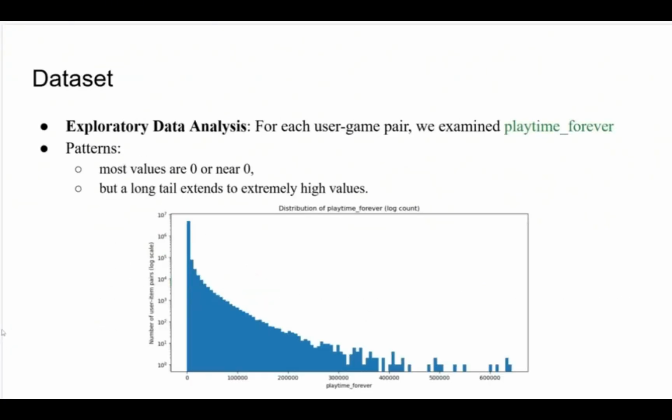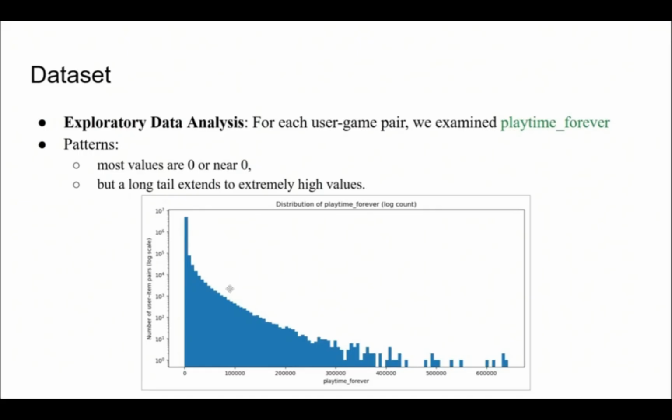Then we perform exploratory data analysis, EDA. For each user-game pair, we examine the variable playtime forever, which measures the total lifetime engagement for that game. The picture here shows a striking pattern: most of the values are 0 or near 0, but a long tail extends to extremely high values. This confirms that playtime is heavy-tailed, a common pattern in engagement data where most players drop off quickly, but a small minority plays intensively.